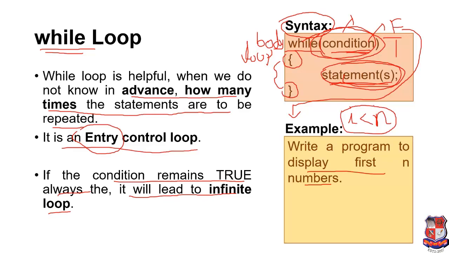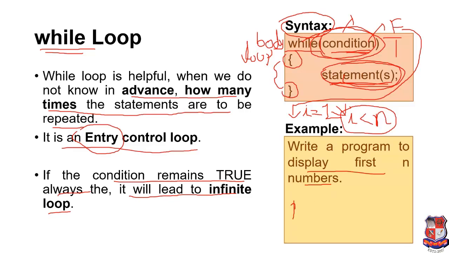It means that we have to firstly initialize the value of I, for example, I equal to 1. Then we have to write this condition, so that condition will be I less than 10. So till the value of I is less than 10, this loop or this statement will execute. So what will be the statement for our program? For that we have to print the value of I.